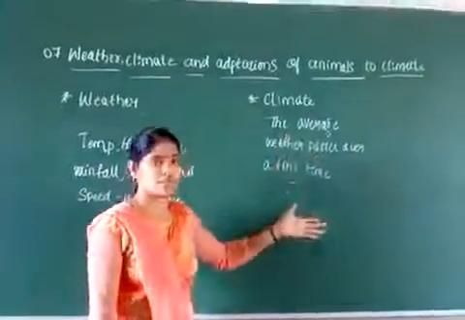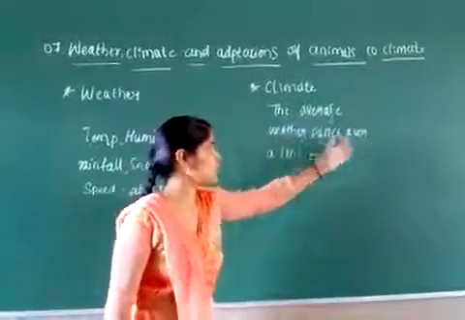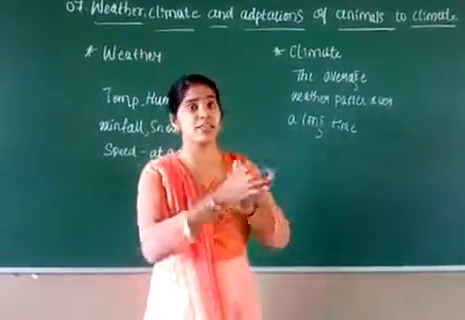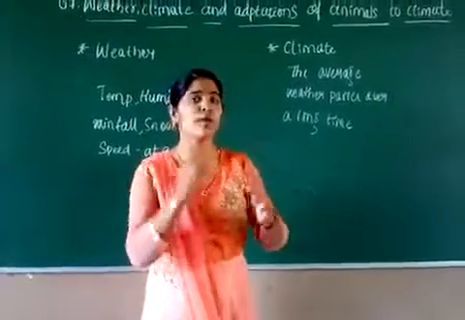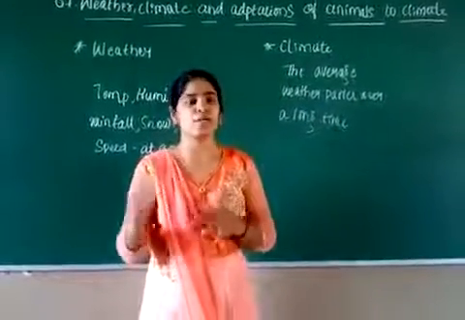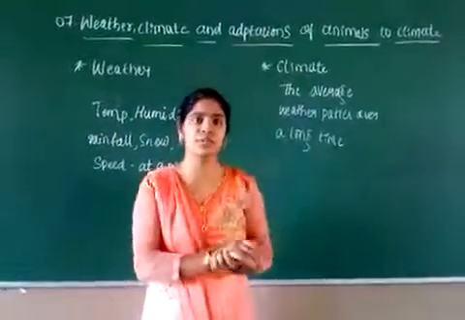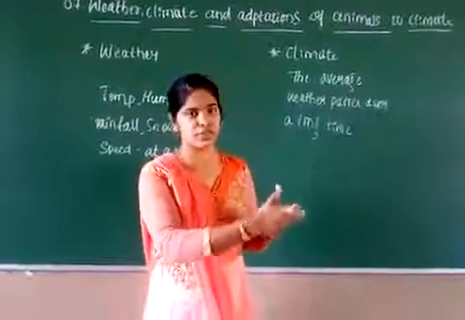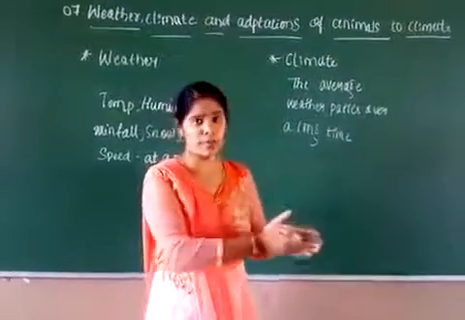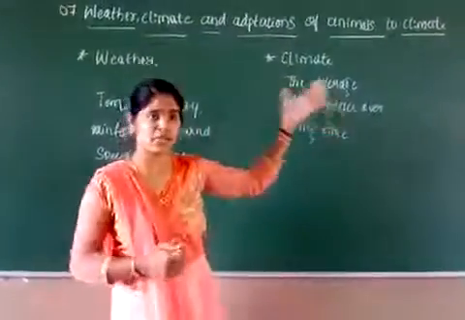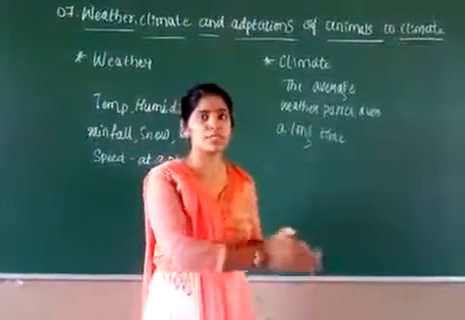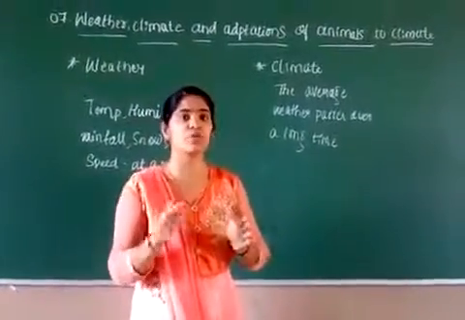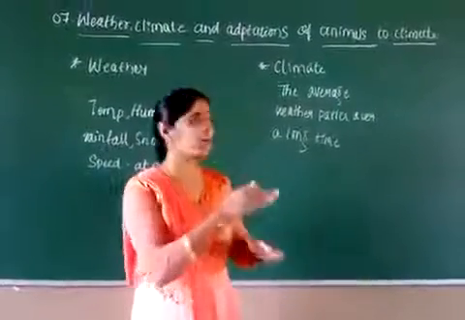So climate means what? The average weather pattern over a long time. That means we take the average weather of a particular place over a long time. For example, if for the last 25 years the atmospheric condition of a place has been humid, we say that it is a humid place. That we call climate. The climate of that particular place is a humid condition. In that case, we are not talking about the weather; we are using the word climate.